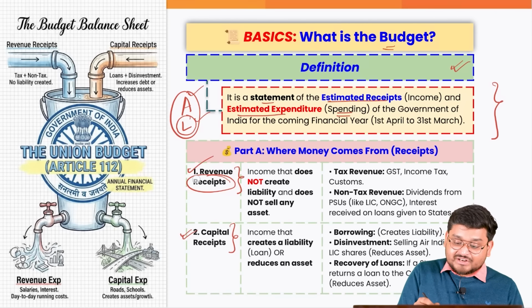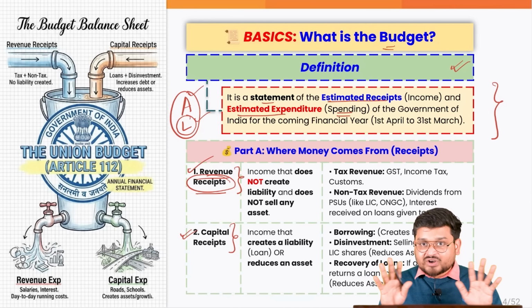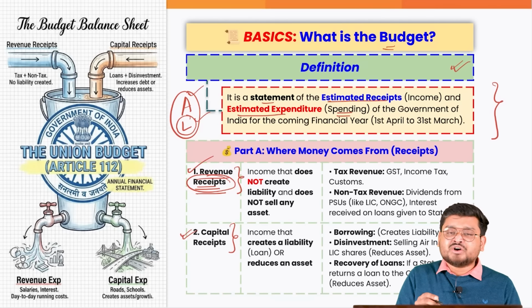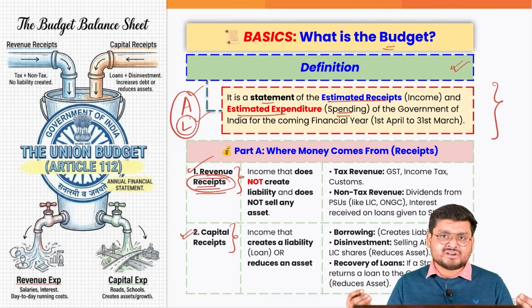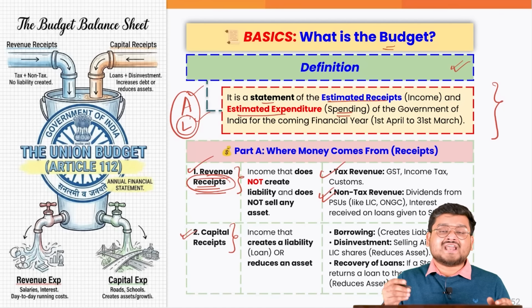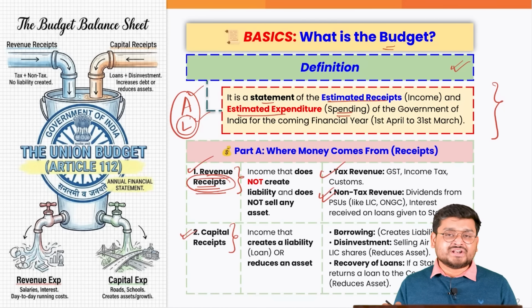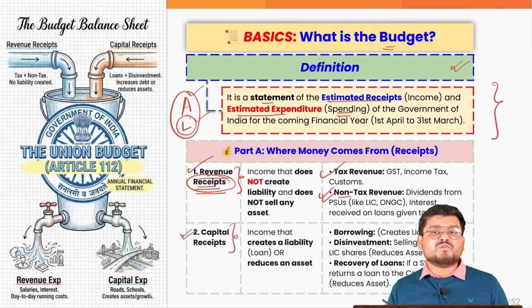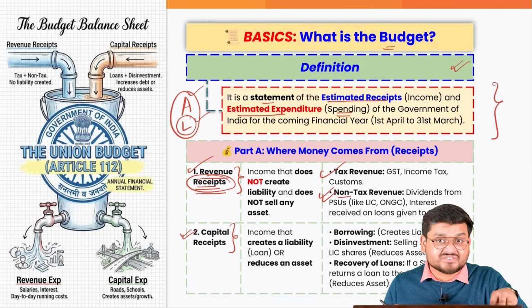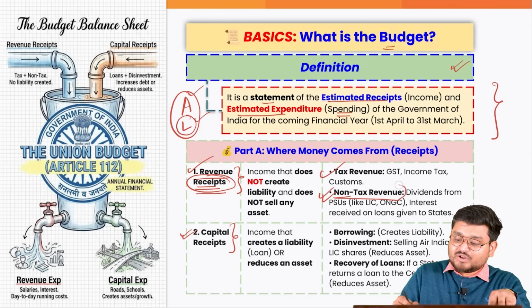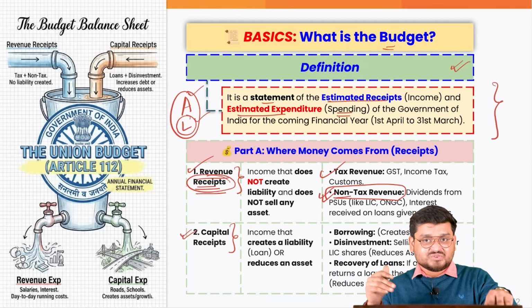But when we talk about the revenue receipts, they do not talk about any kind of assets or liabilities. These are the daily, normal things that the government receives from the people, that is us, in the form of taxes, in the form of non-tax revenue too. Taxes can be direct, that is income taxes, or indirect, that is the GST. Non-tax revenue can be from, say, the PSUs that the government runs, right? The incomes that the government earns from them are a kind of non-tax revenue because the government does not tax the PSUs for that.